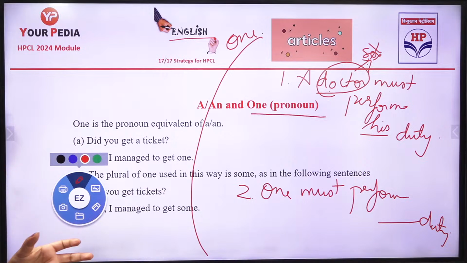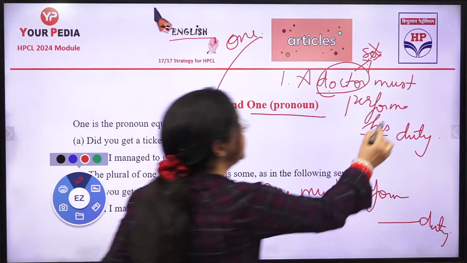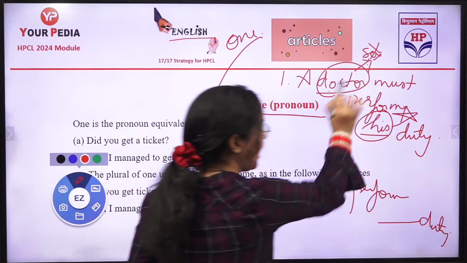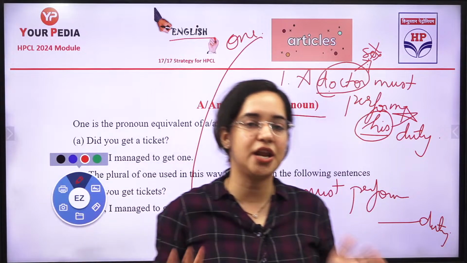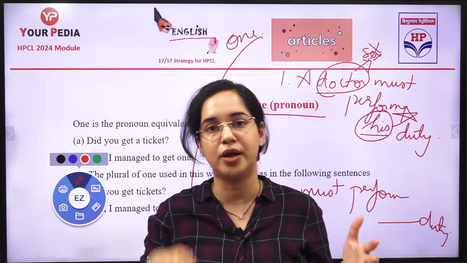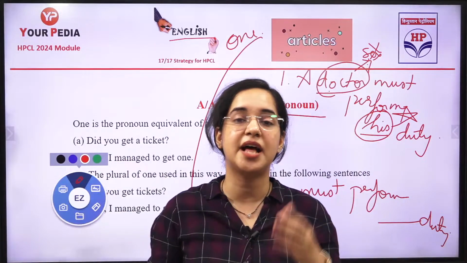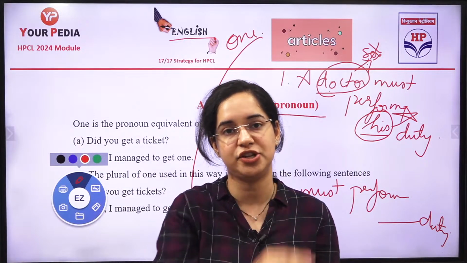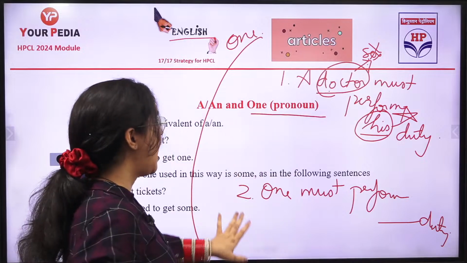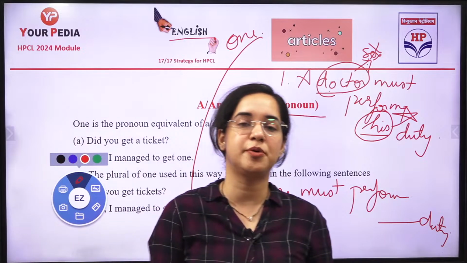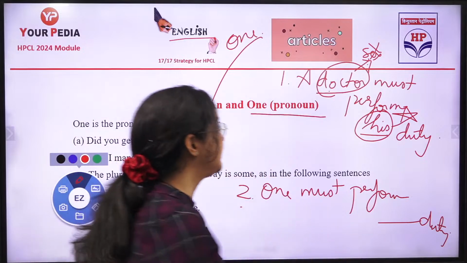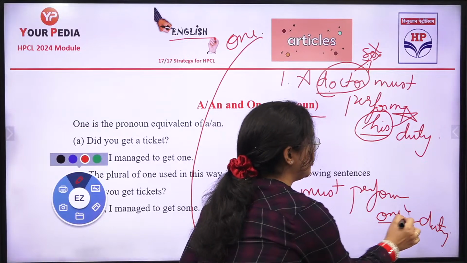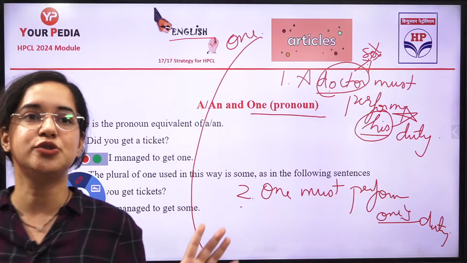So when the profession is there and it is unknown whether it is a male one or a female one, it is termed as his, male domination. Clear? You have to take it as male authority. So it will be his, and one must perform one's duty. When the sentence starts with one, you have to do it in this way. That's it. These two are the things you need to remember.